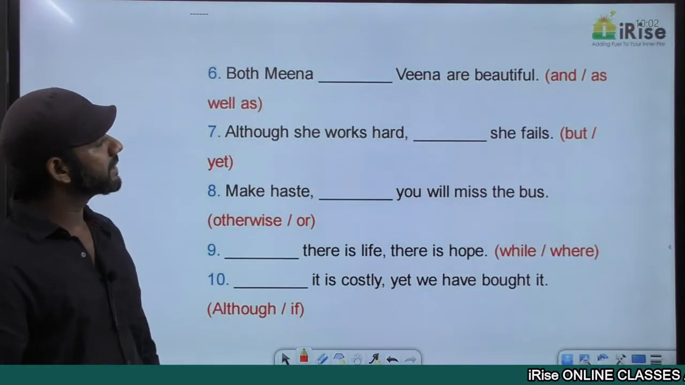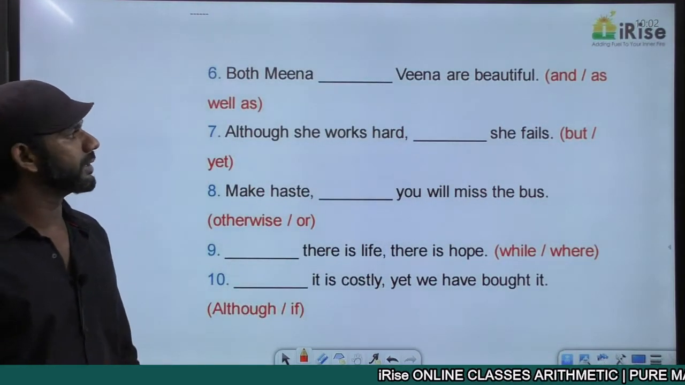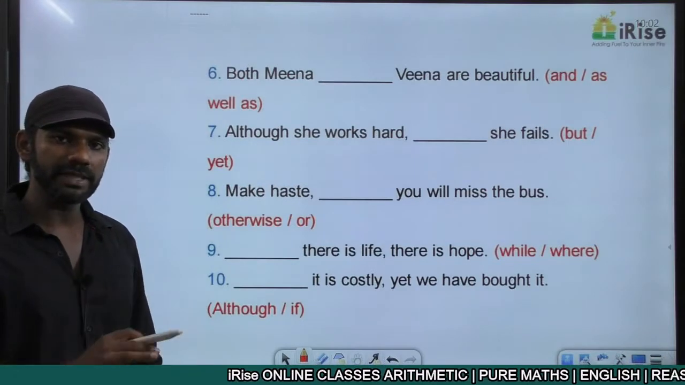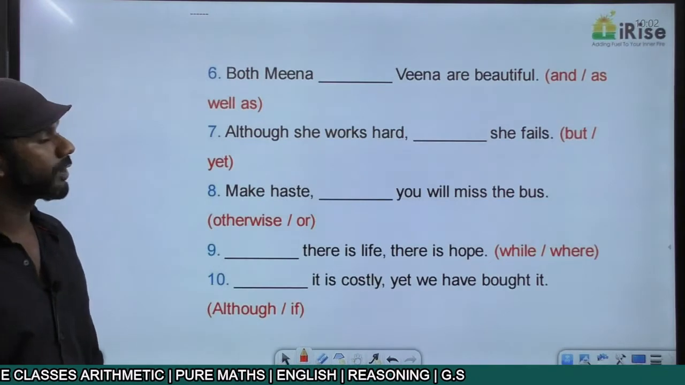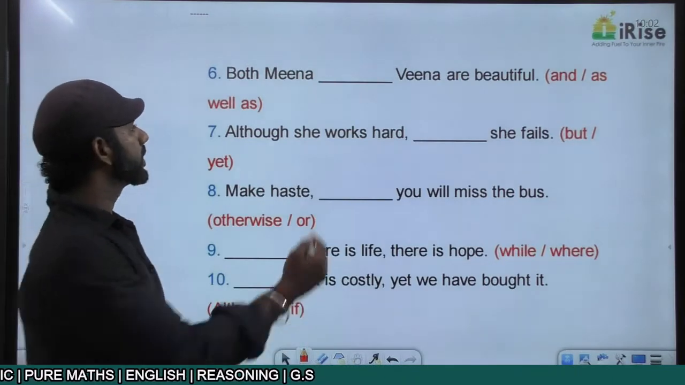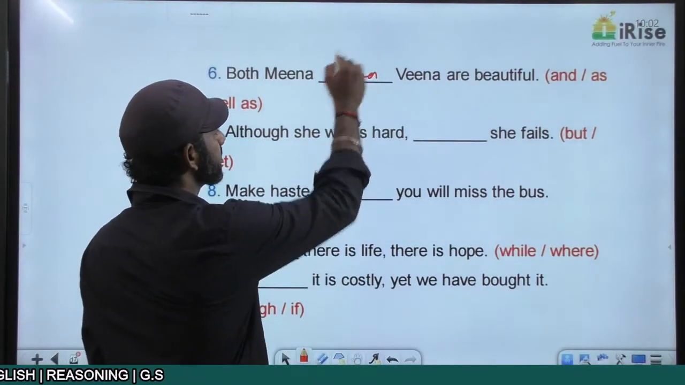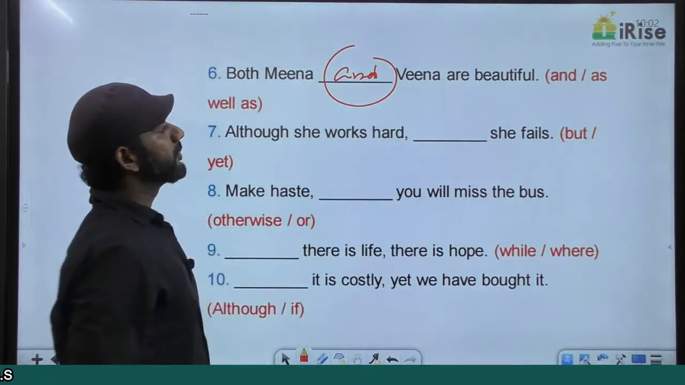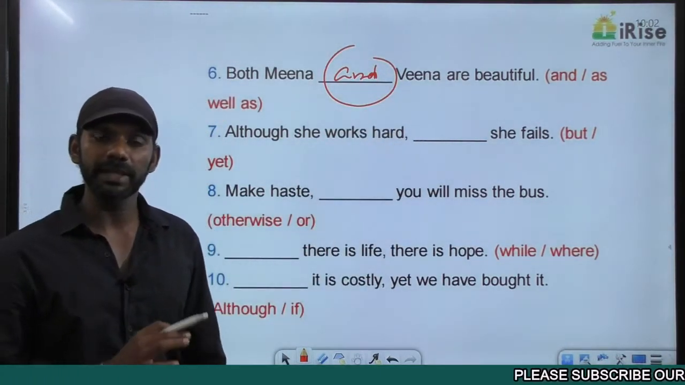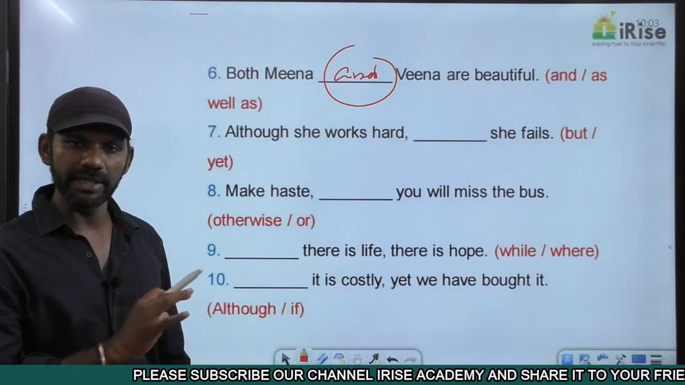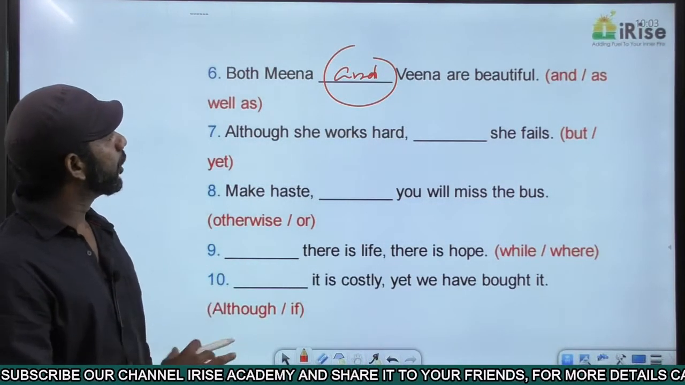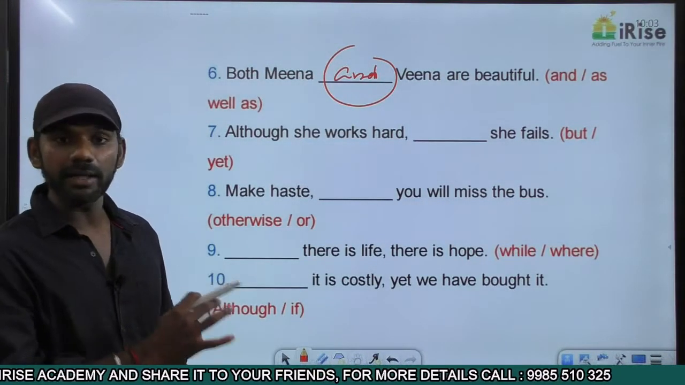Both Meena dash Veena are beautiful. As well as, the rule we discussed in the case of conjunctions: both cannot be followed by as well as; both will be followed by and. Both cannot be accompanied by not. In this sentence, both is not accompanied by not, that is completely fine. Both Meena and Veena are beautiful.